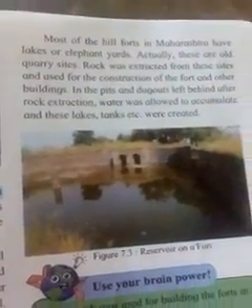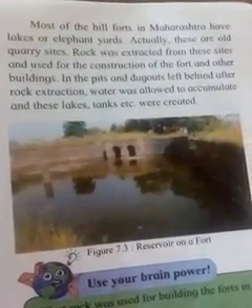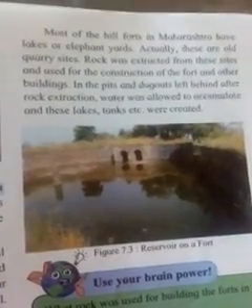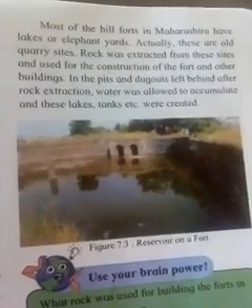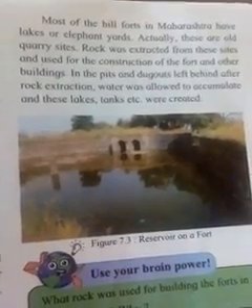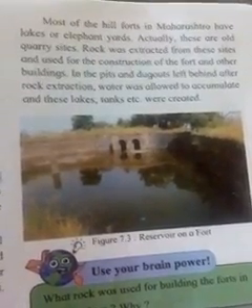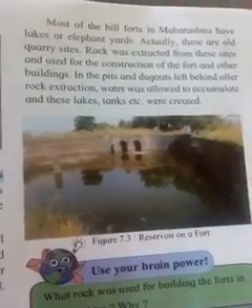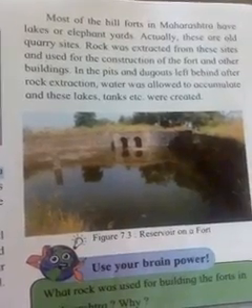Most of the hill forts in Maharashtra have a lake or an elephant yard. Actually, these are old quarry sites. Rocks were extracted from these sites and used in the construction of forts and other buildings. In the pits left behind after rock extraction, water was allowed to accumulate, and these lakes and tanks were created.